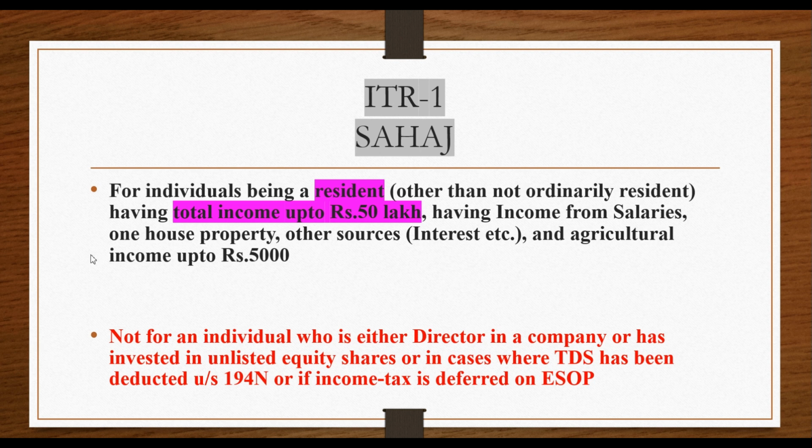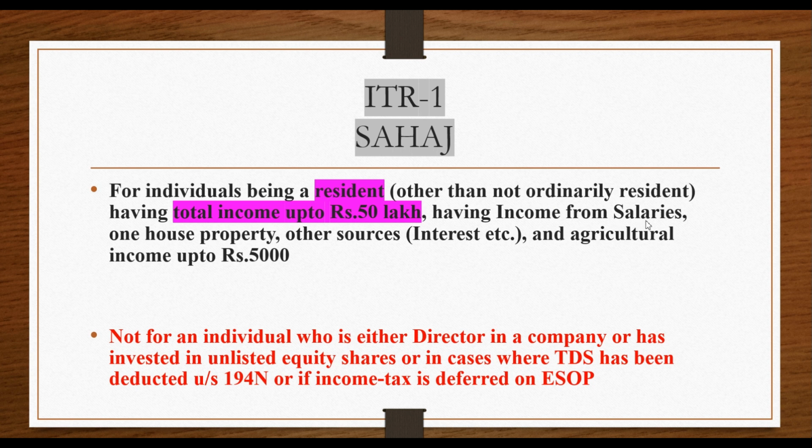Let us first come to ITR 1, also known as Sahaj. This is for individuals, not for HUF. Being a resident, if he is other than resident, then go to another form. Other than not ordinarily resident, that is, this is for resident and ordinarily resident, having total income up to 50 lakhs. That is, if total income exceeds 50 lakhs, you have no other option but to file ITR 2 or 3.